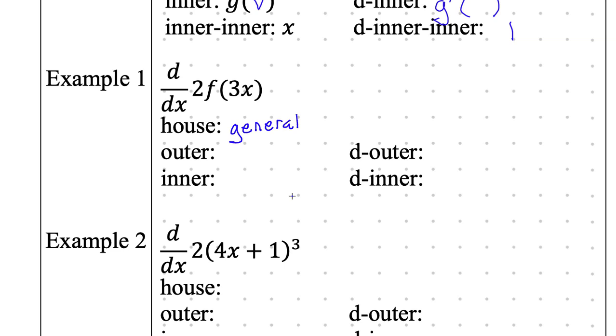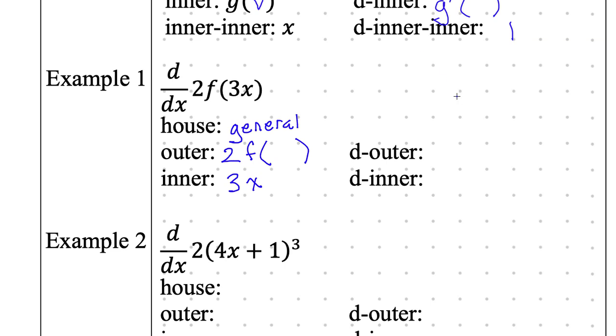What's the outer then of this general house? 2f of something. We'll leave it blank. You can put u in here if you really want to. I'm going to leave it blank. What's the inner? What goes inside the parentheses? There it is, 3x. This is all review. You know how to find the outer. You know how to find the inner. Now today, you should be able to find doubter and dinner.